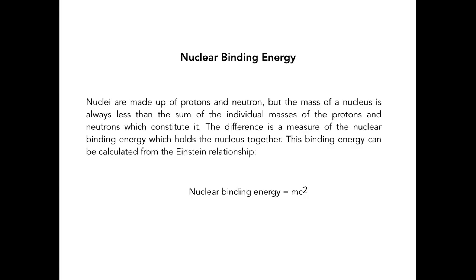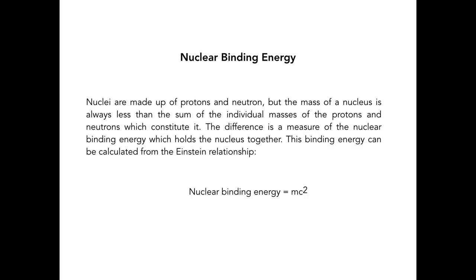Okay? But the mass of a nucleus is always less than the sum of the individual masses of the protons and neutrons which constitute it. So if you add the mass of the protons to the mass of the neutrons, the sum of the individual masses is always more than the mass of the nucleus. Now there's a difference, right?